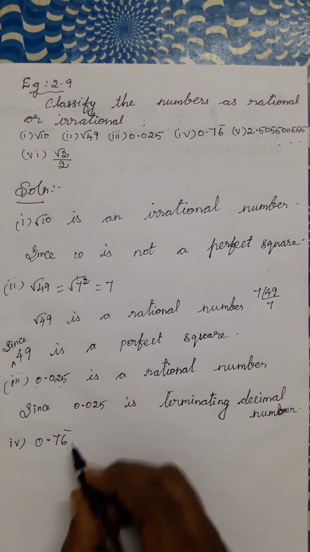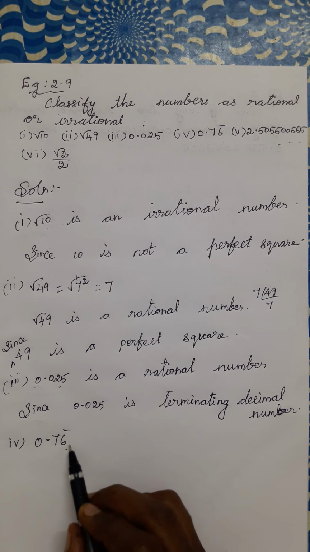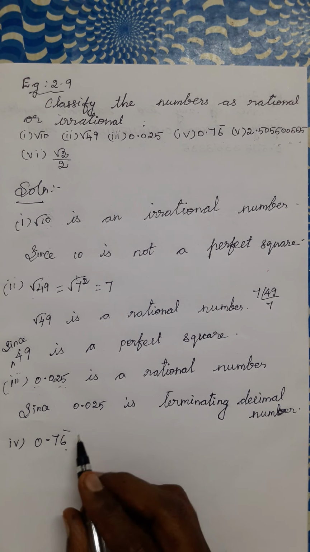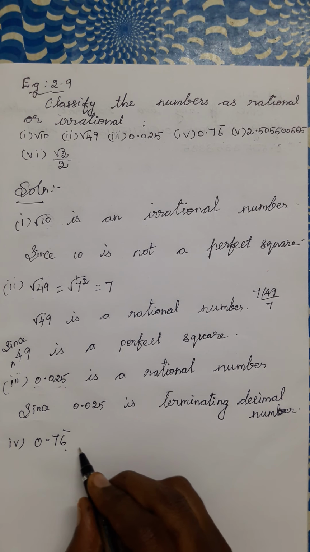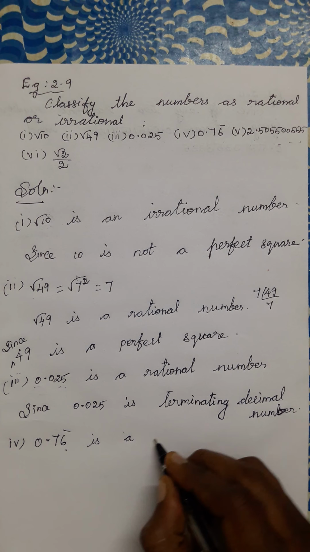0.76 bar. 0.76 bar is non-terminating and recurring. 6 is repeating again and again. So, it is a non-terminating and recurring decimal number. Therefore, 0.76 bar is a rational number.